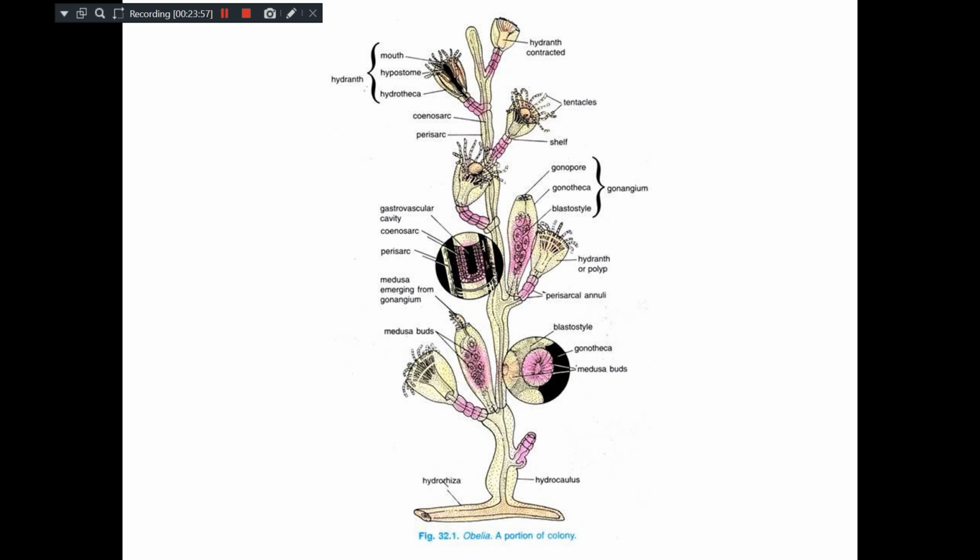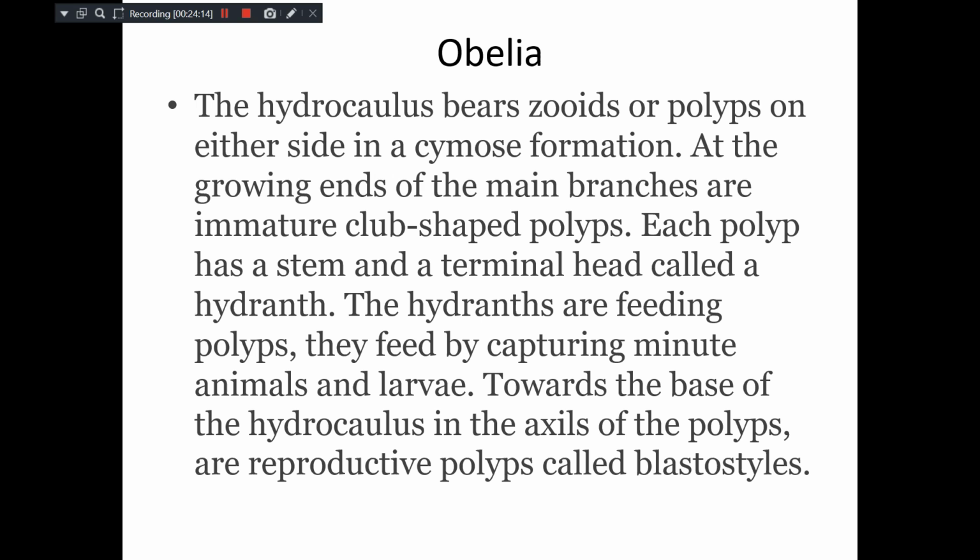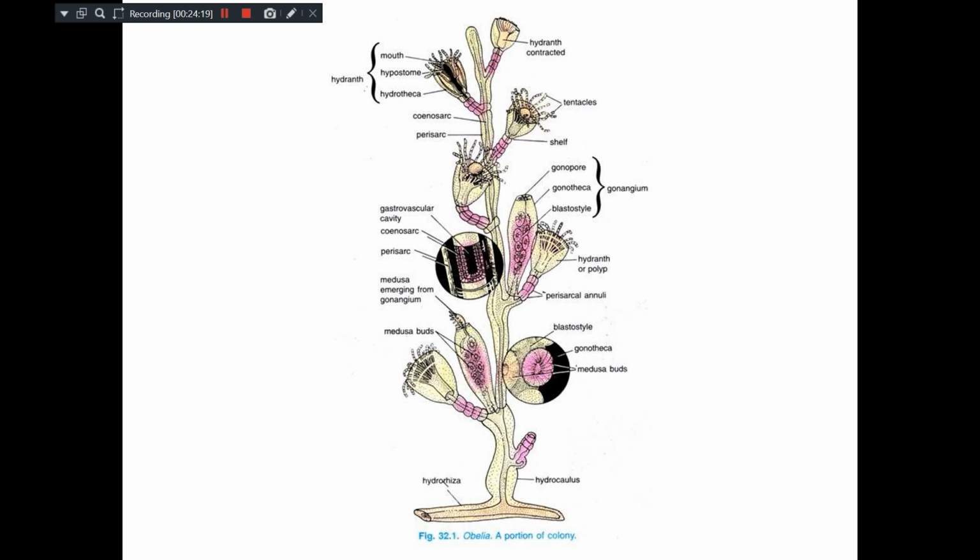There are certain polyps which are known as blastostyles. This is the blastostyle, these are the reproducing polyps. These are the feeding polyps. And that means the function of the reproducing polyp is to reproduce for the entire colony. Toward the base of the hydrocaulus, they are known as blastostyles. This is the blastostyle, the reproducing one.